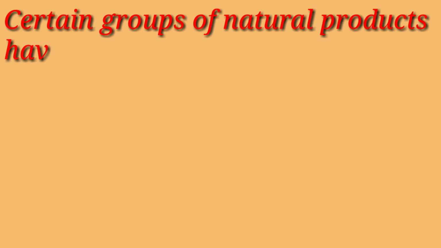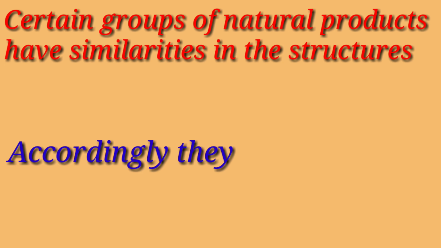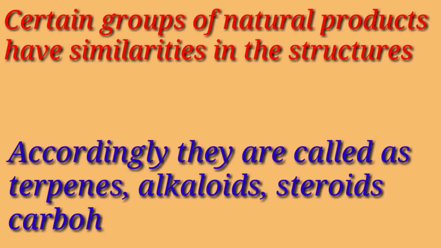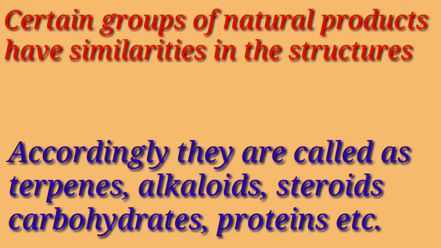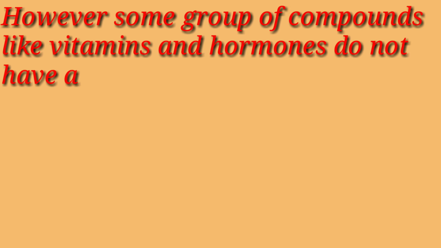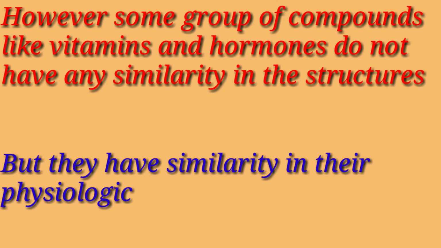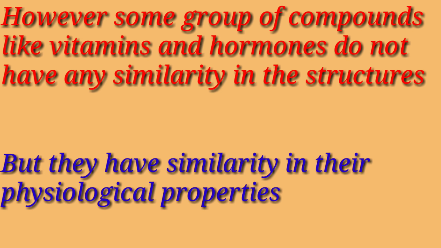Certain groups of natural products have similarity in structure. Accordingly, they are called terpenes, alkaloids, steroids, carbohydrates, proteins, etc. However, some groups of compounds like vitamins and hormones do not have any similarity in structure but have similarity in their physiological properties.